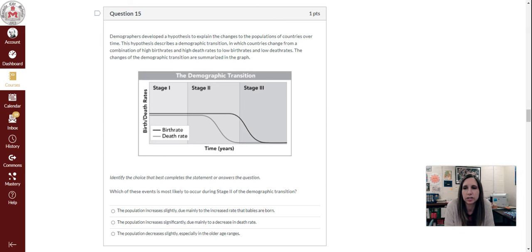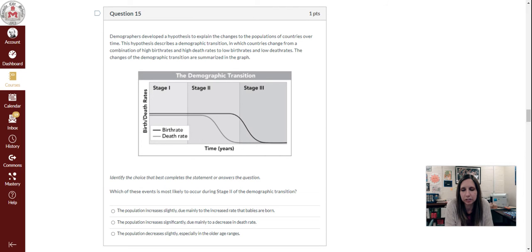Question 15. Demographers developed a hypothesis to explain the changes to the populations of countries over time. This hypothesis describes a demographic transition in which countries change from a combination of high birth rates and high death rates to low birth rates and low death rates. The changes of the demographic transition are summarized in the graph below. Identify the choice that best completes a statement or answers the question. Which of these events is most likely to occur during stage 2 of the demographic transition?